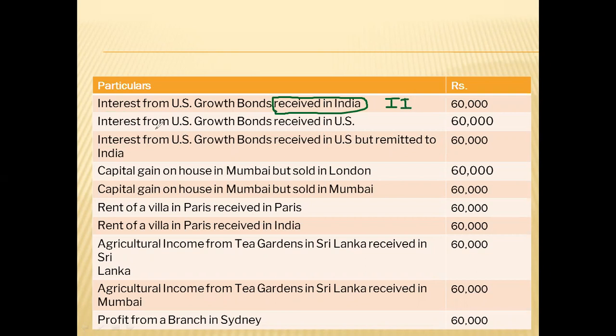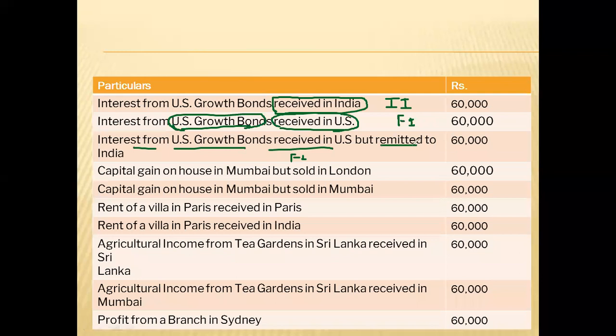Next, see, interest from US growth bonds received in USA. Income is received in USA and the bond is also of USA, so this will be a foreign income. There is no connection with India in this income. The bond is issued by USA and it is also received in USA. So this will be a foreign income.